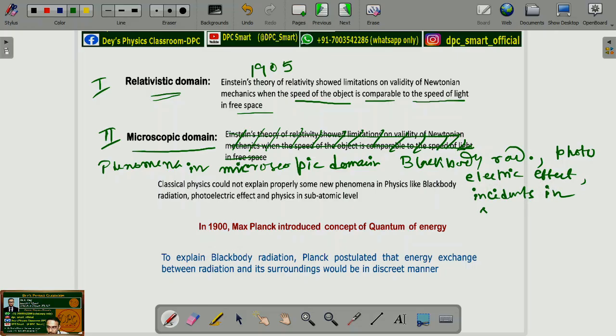in subatomic level, means the particles within the atoms present, their motion or their phenomenon could not be explained by the help of classical physics or Newtonian mechanics. So, phenomenon in subatomic levels. All these things could not be explained with the help of Newtonian mechanics or thermodynamics or electromagnetism. So, by classical approach, these two domains could not be explained.